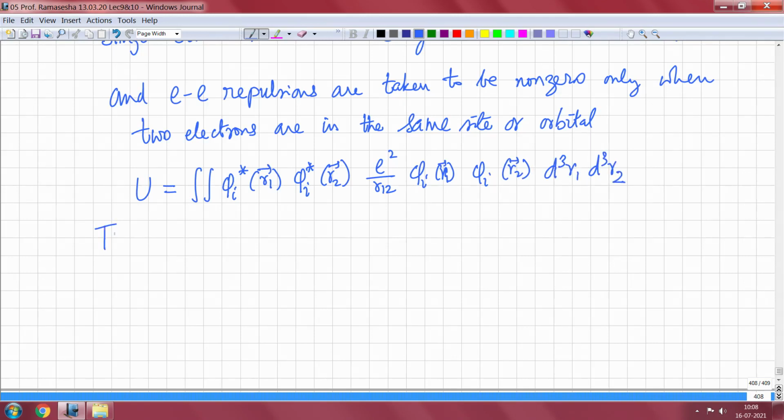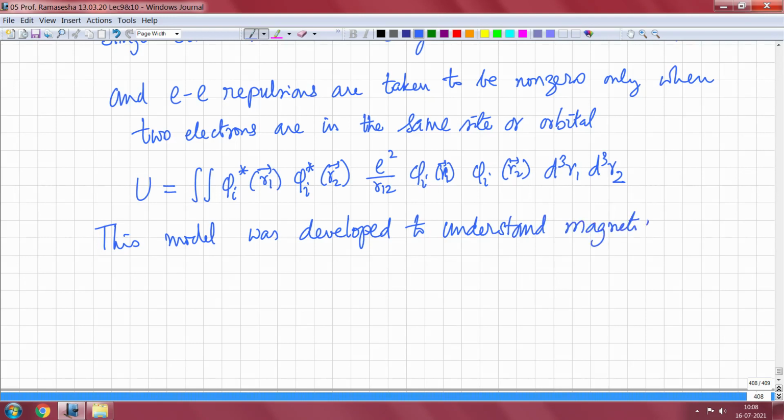This model was developed to understand ferromagnetism in metals, actually magnetism in metals. Well, because they are metals, the Debye-Hückel screening length is very short.